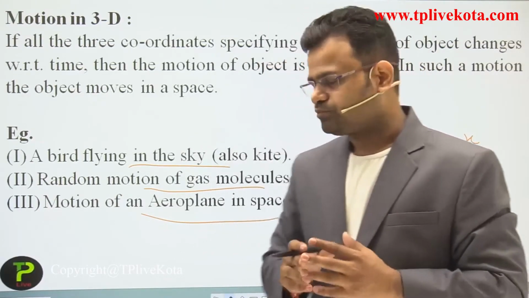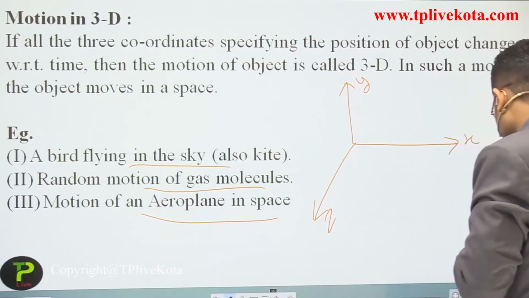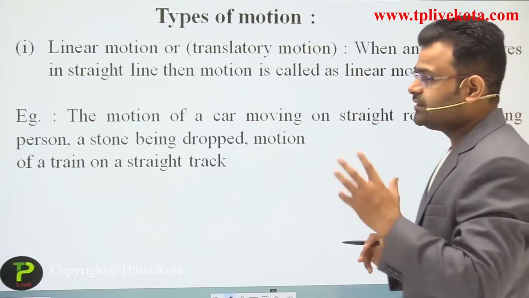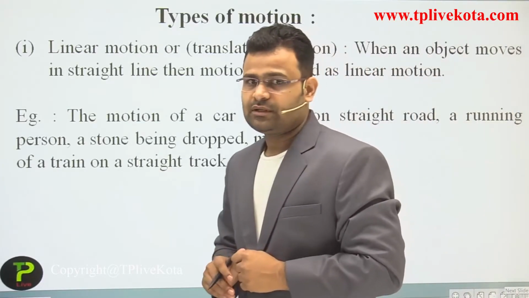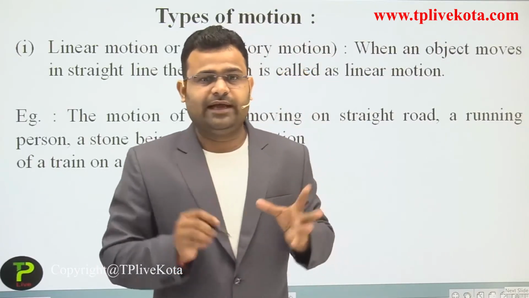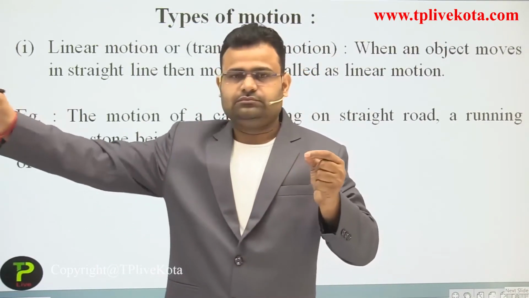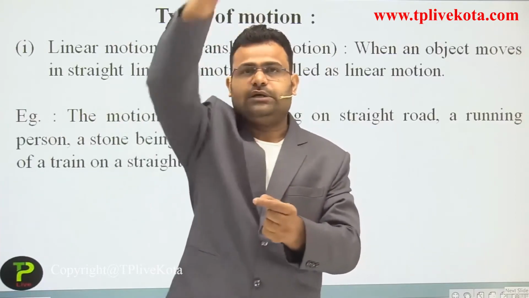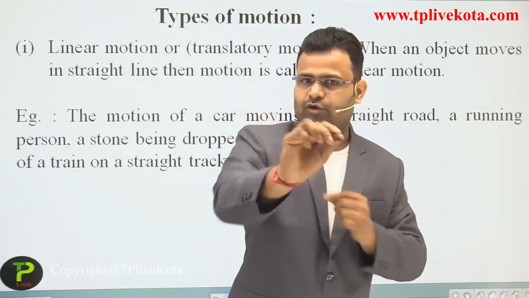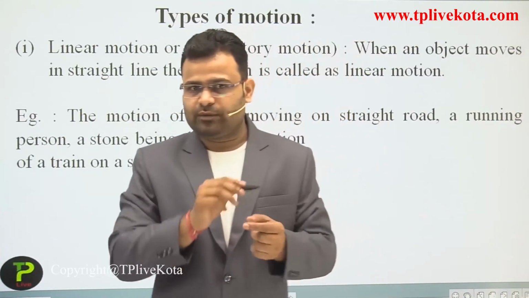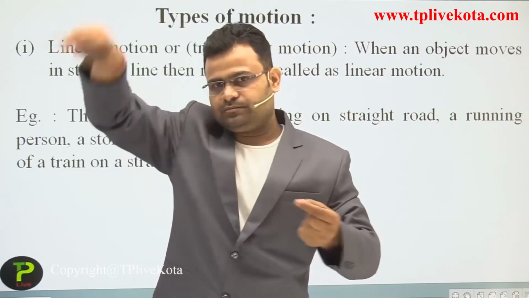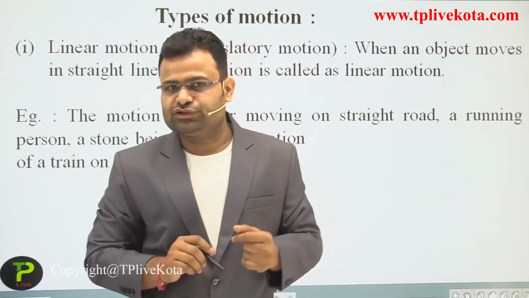Okay. After that we discuss more types of motion. If you are moving in one dimension, right, up, inside, outside, and sometimes you are moving in a circular form, it's also a motion.